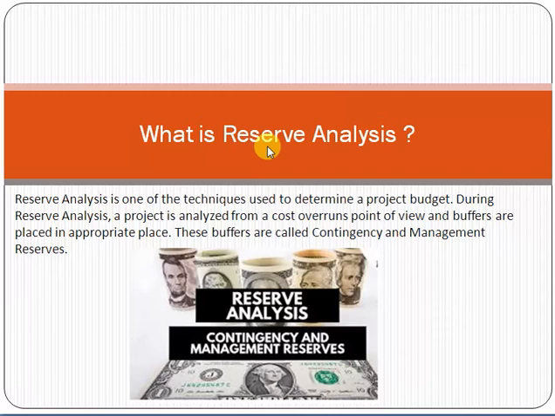This is called the concept of reservation here. With respect to project management, reserve analysis is one of the techniques used to determine a project budget. During reserve analysis, a project is analyzed from a cost overrun point of view, and buffers are placed in appropriate places. These buffers are called contingency and management reserve.